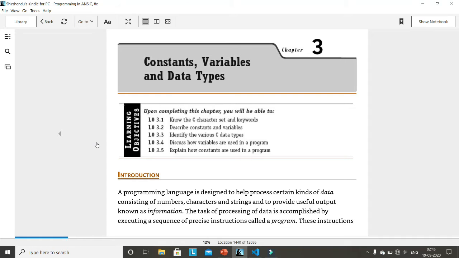Why are these quizzes important? Because, if you remember, I said that every quiz has some points. In yesterday's quiz there were 3 points, though there were 10 marks, but the total marks you get will be scaled down to 3. For example, if you get 10 marks out of 10, then your points will be 3. If you got 5 out of 10, then your points will be 1.5. These points will be added to your final total score.